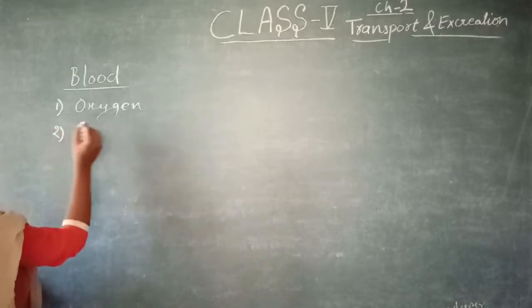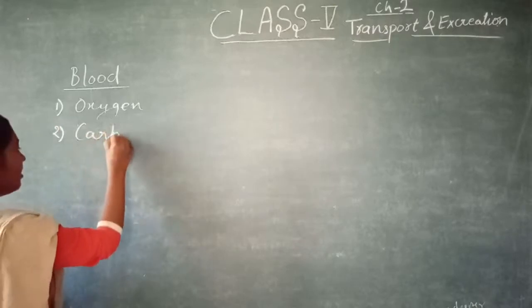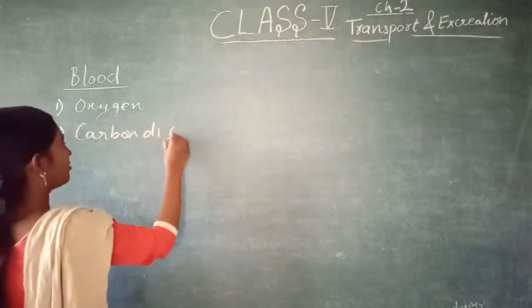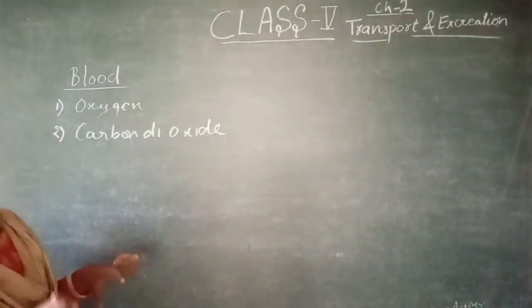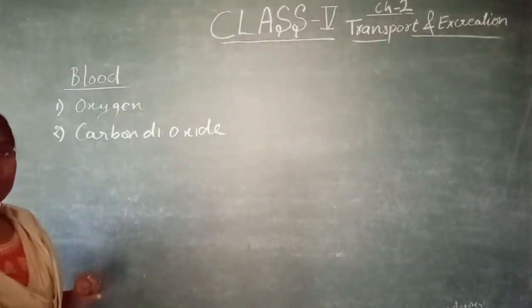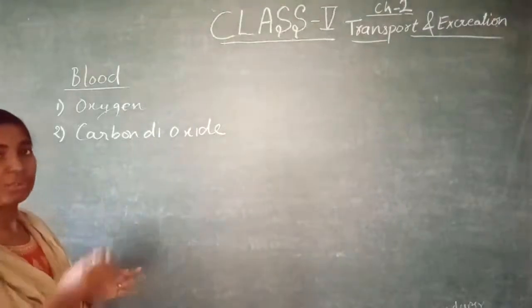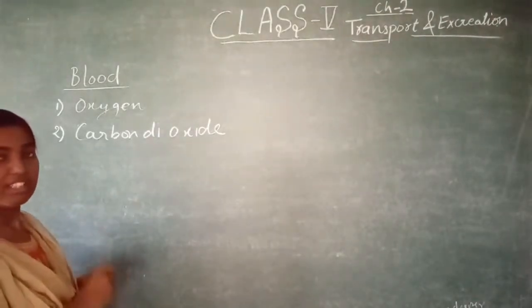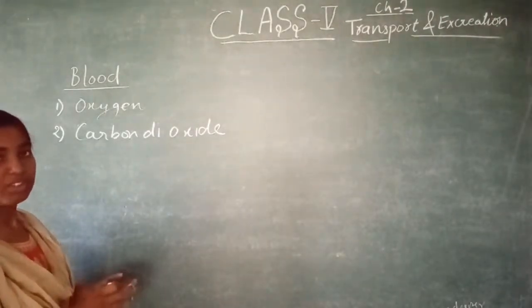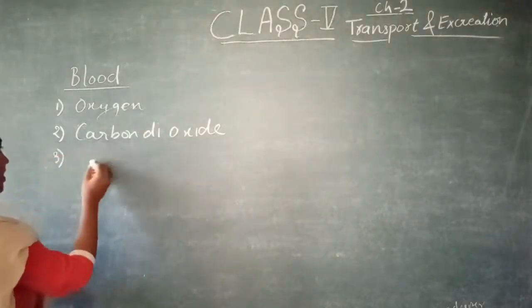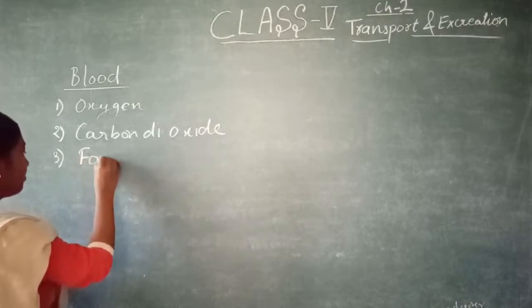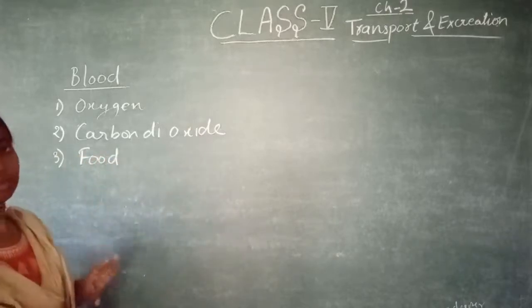This blood also carries carbon dioxide. This blood picks up carbon dioxide from all the parts of our body and brings that carbon dioxide to the lungs, so that the lungs help take up this carbon dioxide and push it out of the body. Then third, it carries food. This blood also carries food.